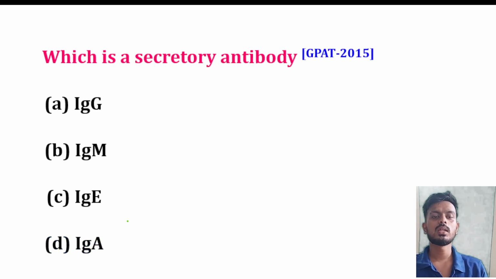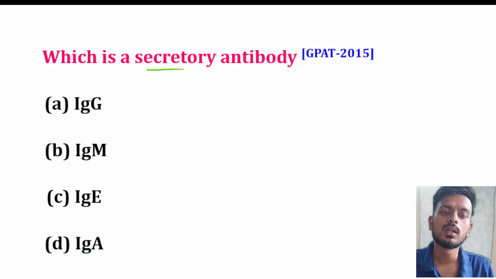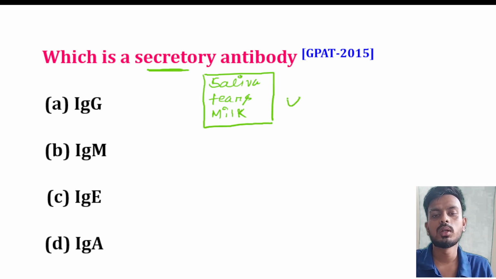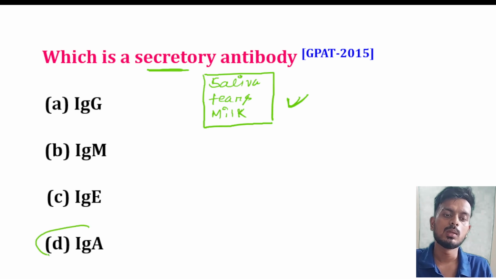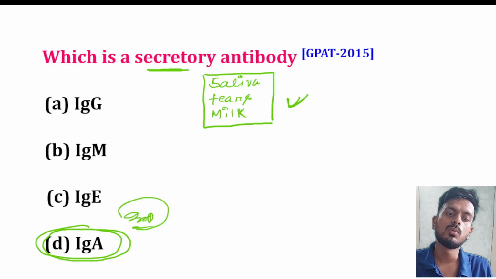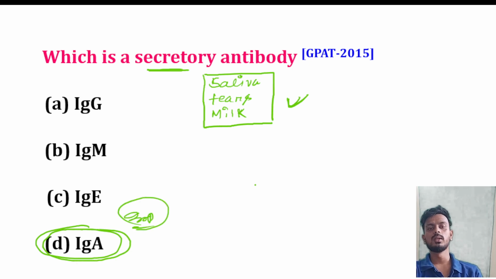Next, move to the next antibody, which is called the secretory antibody. So what is a secretory antibody? The antibody which is present in our different secretions, like your saliva, tears, and milk. In such secretions the antibody is present, and this type of immunoglobulin also provides protection against different pathogenic conditions. So the major secretory antibody is immunoglobulin A. This is very important: the immunoglobulin called the secretory antibody is your immunoglobulin A.